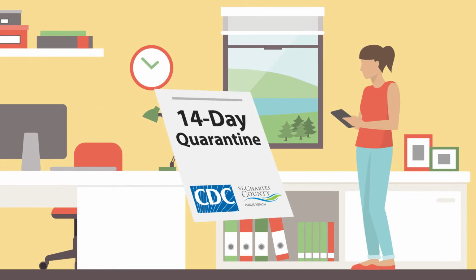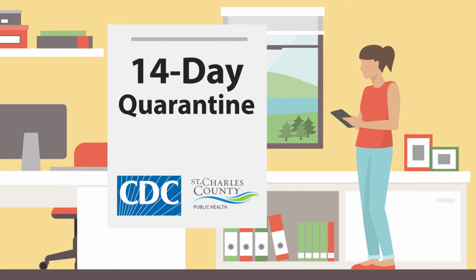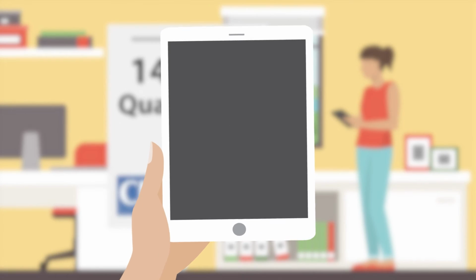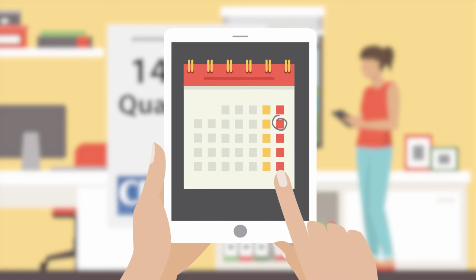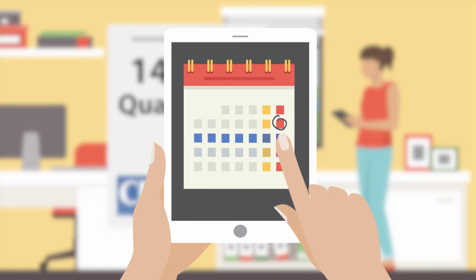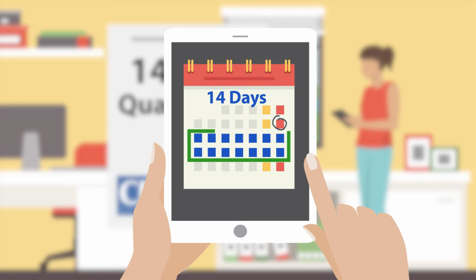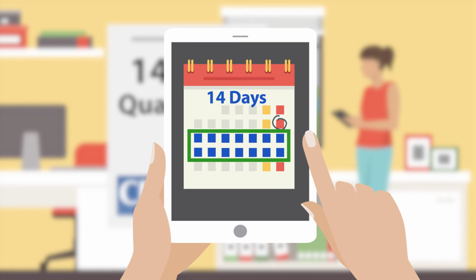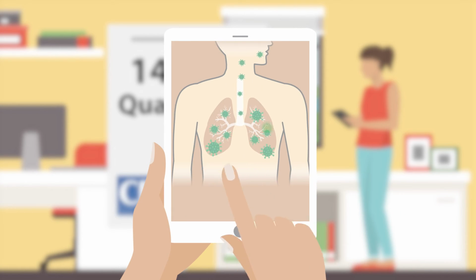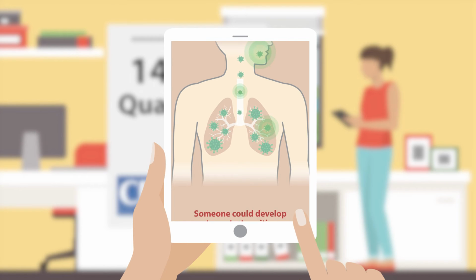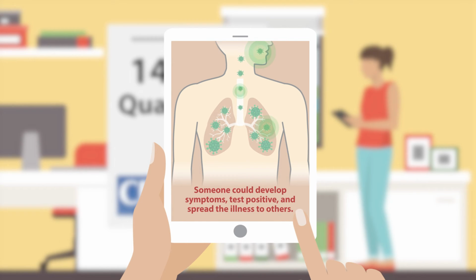A 14-day quarantine is required for anyone who is a close contact or household contact to someone who tested positive to COVID-19 or is a probable case. This mandatory quarantine and isolation for 14 days starts after the last exposure to a COVID case. The incubation period for this virus is up to 14 days, meaning someone could develop symptoms, test positive, and spread the illness to others at any time during that period.